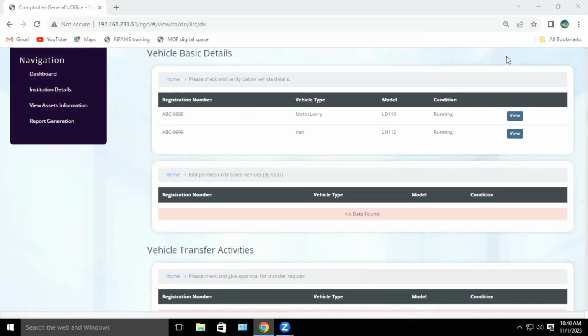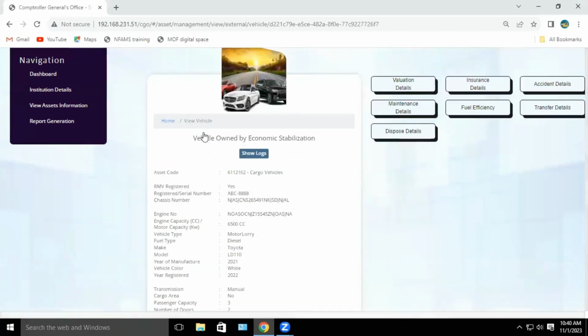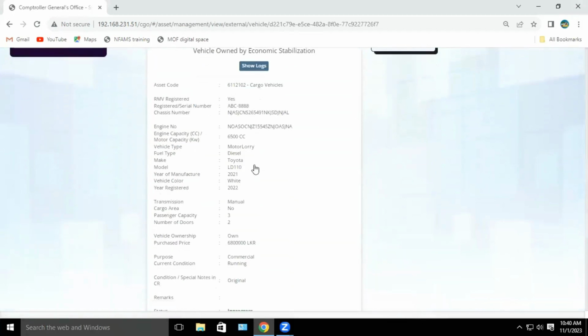Then the third scenario. This vehicle ABC 8888. Click the view button of this vehicle. Let's think that entered basic information is not correct and valuation information is correct and verify them.